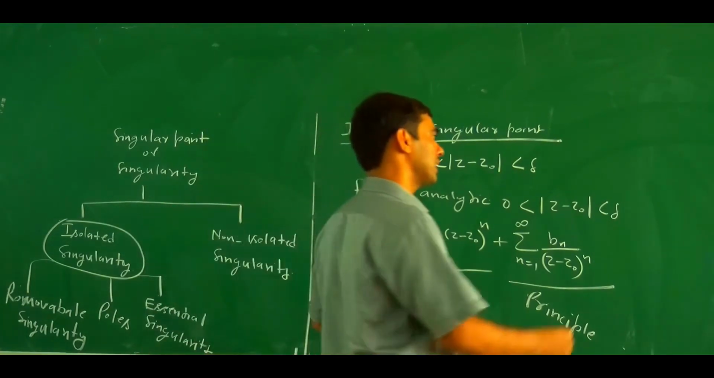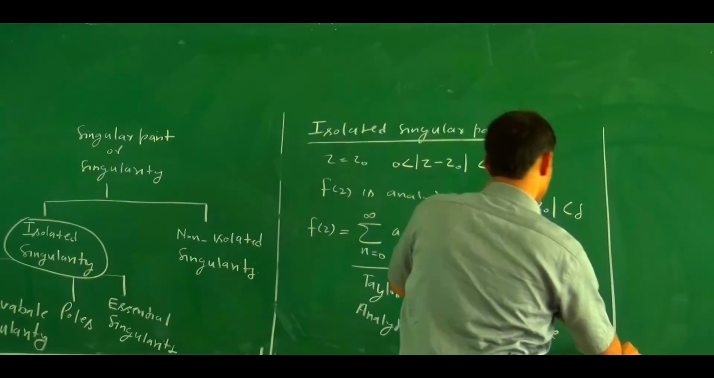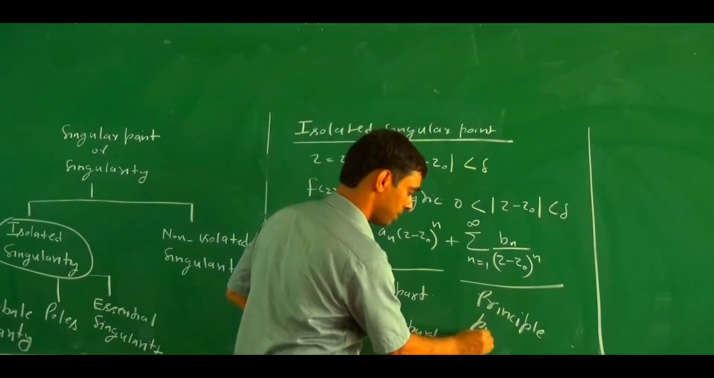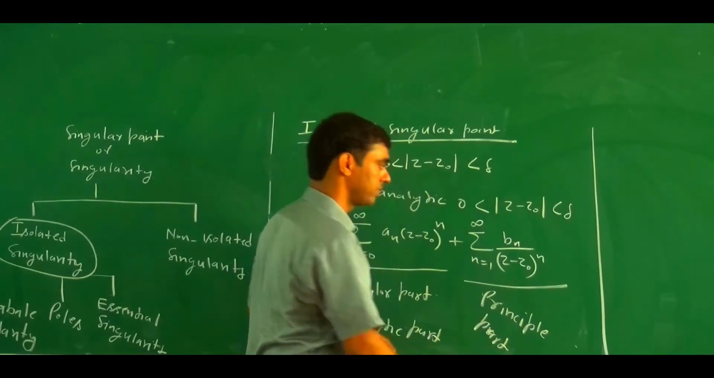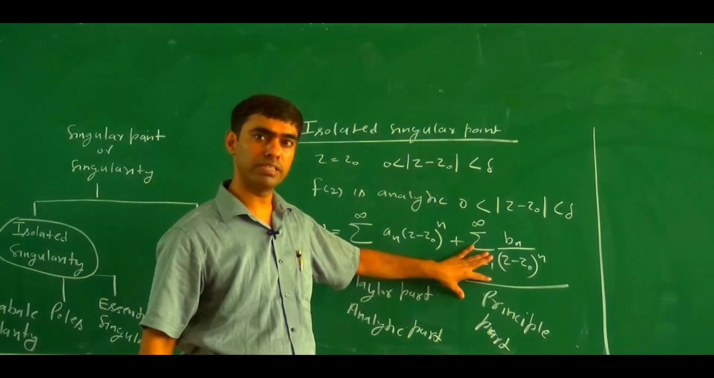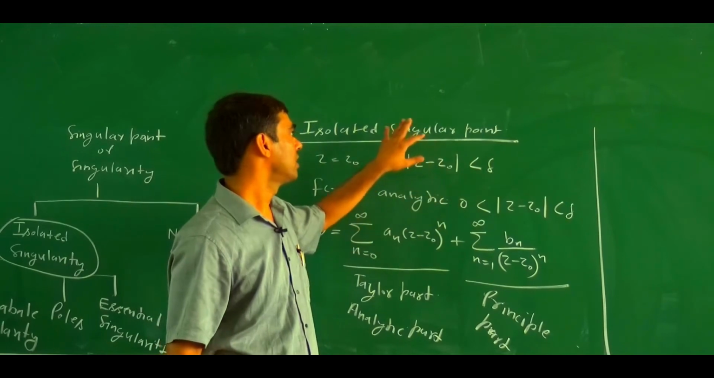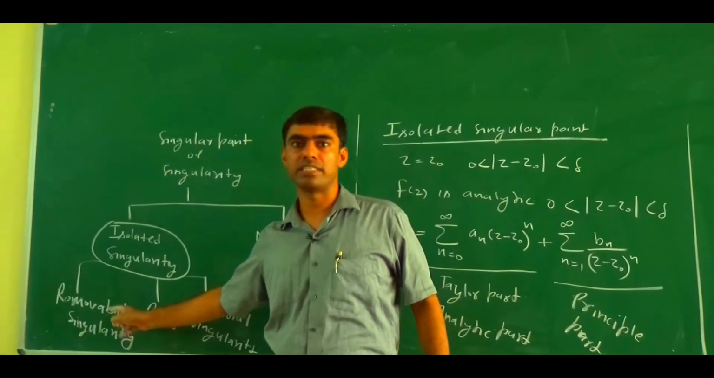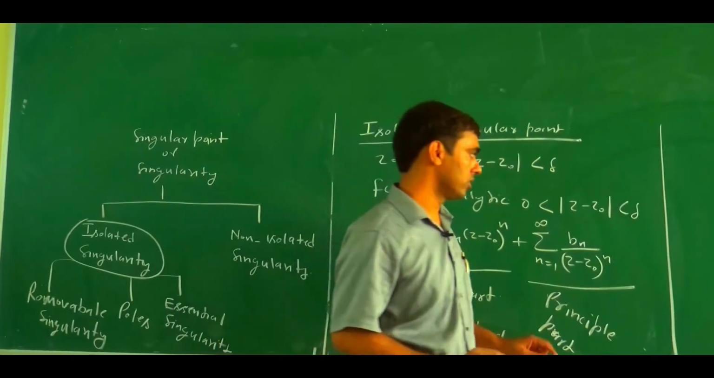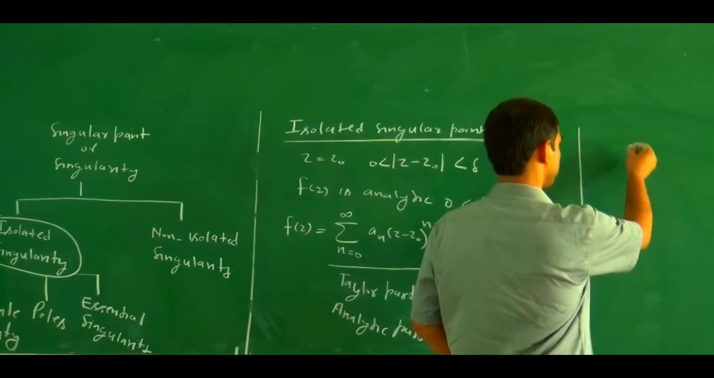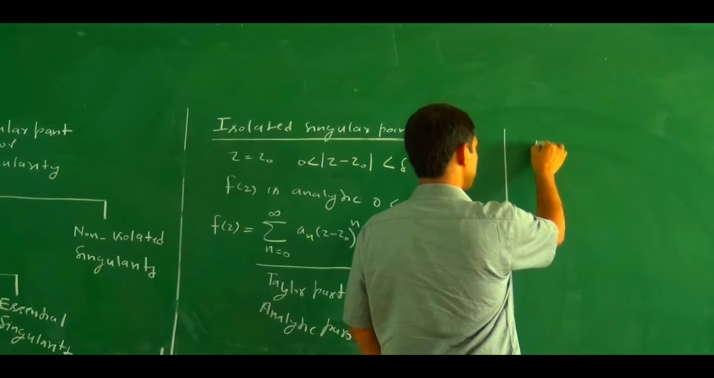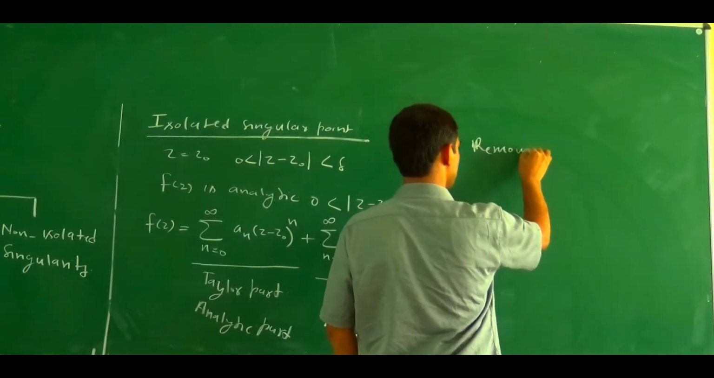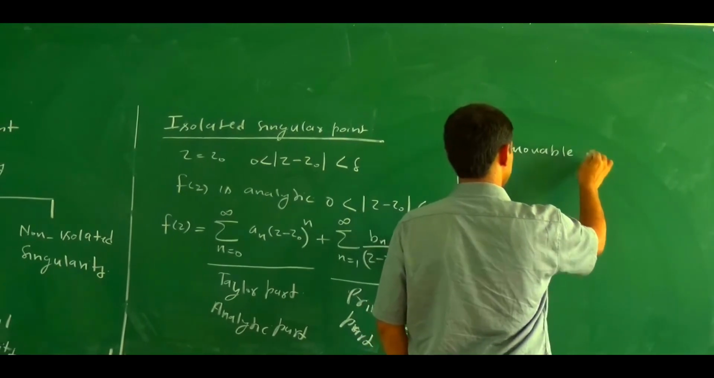So if z equals z0 is an isolated singular point, then we write a Laurent series expansion. Then how do we categorize the singularity? If there is no term in the principal part, then the isolated singular point can be categorized as a removable singularity. So if the principal part is absent, we write removable singular points.